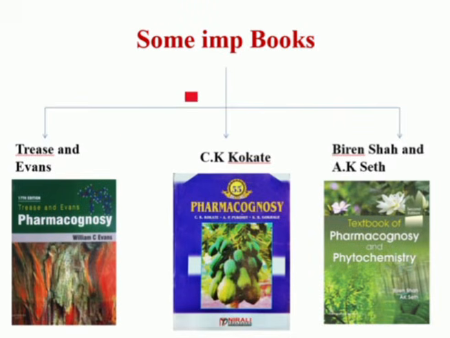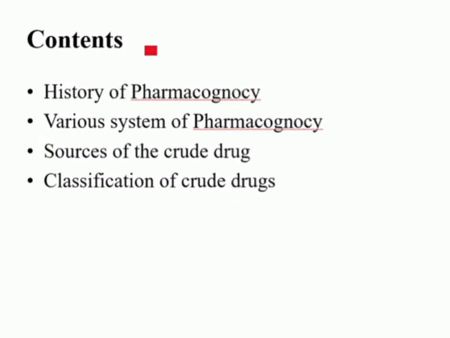These are some important books of pharmacognosy: Trease and Evans, C.K. Kokate, Baron Shah and A.K. Seth. In those, C.K. Kokate is the best book written by an Indian author. And these are some contents of today's topic, that is history of pharmacognosy, various systems of medicine, that is Ayurveda, Siddha, Unani, like that, and sources of the crude drugs and classification of crude drugs.